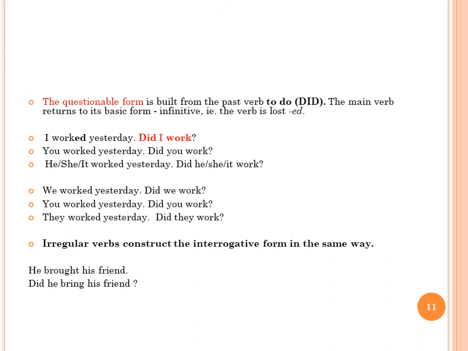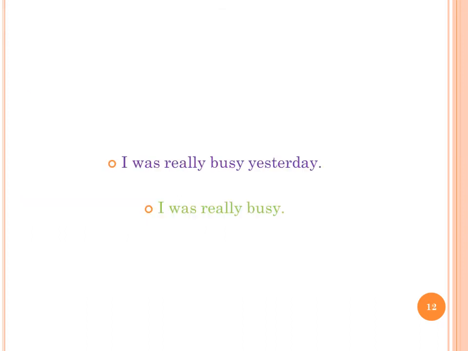Irregular verbs construct the interrogative form in the same way. He brought his friend. Did he bring his friend? Past simple sentences are always associated with a defined time in the past. When you want to talk about an event that happened at a certain time in the past and ended, use this tense.